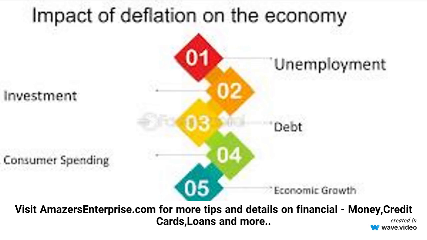FAQ. Q1: How does deflation affect government debt? A1: Deflation increases the real value of government debt, making it more expensive to service. This can lead to higher interest payments and constrain the government's ability to invest in other areas. Q2: Why does deflation lead to higher social welfare spending? A2: Deflation often accompanies economic downturns, resulting in higher unemployment and increased demand for social welfare programs. Governments need to support affected individuals, leading to higher expenditure.